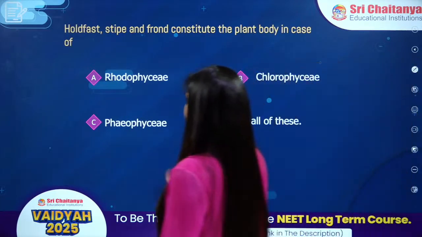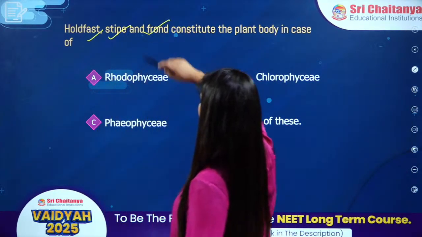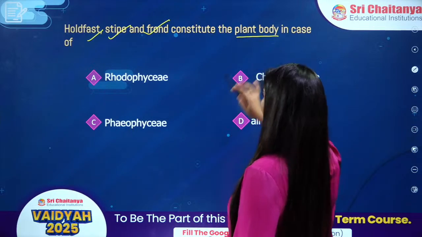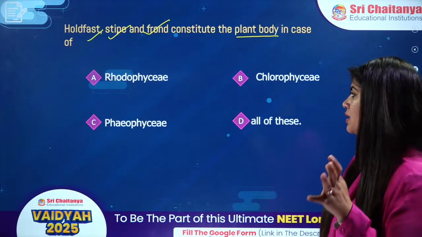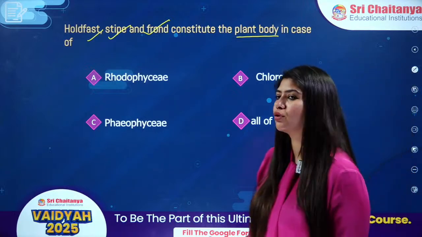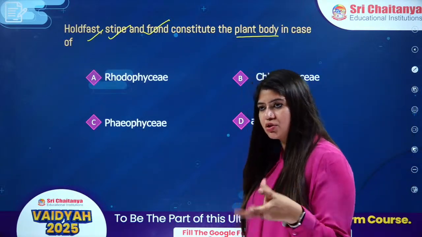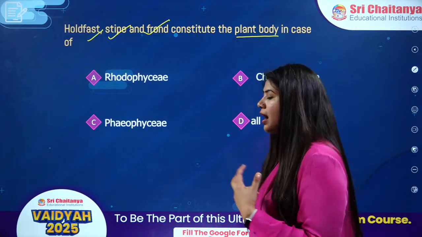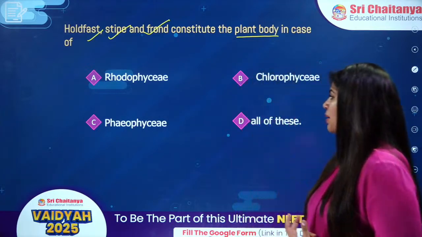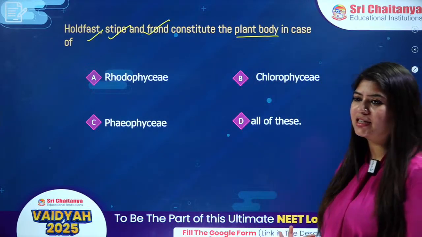We have holdfast, stipe, and frond. They constitute the plant body in the case of. Specifically, in some kind of algae, we're going to see these structures, which are holdfast, stipe, and frond. They are the parts of Rhodophyceae, Phaeophyceae, Chlorophyceae, or all of these.